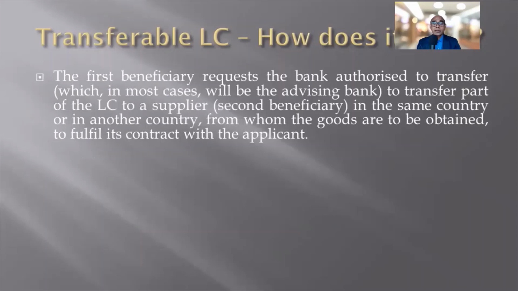The first beneficiary requests the bank authorized to transfer, which in most cases will be the advising bank only, to transfer part of the LC to a supplier of the goods, that is the second beneficiary, in the same country or in another country from whom the goods are to be obtained to fulfill its contract with the applicant. So after receiving the transferable LC, the first beneficiary will request the bank authorized to make the transfer to transfer part of that LC to the actual supplier of the goods, that we call here the second beneficiary.